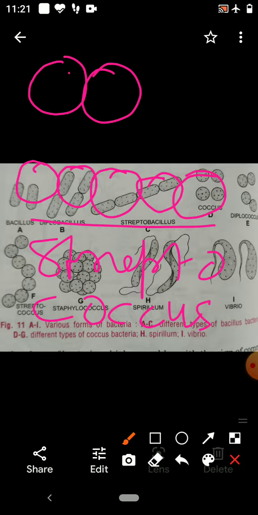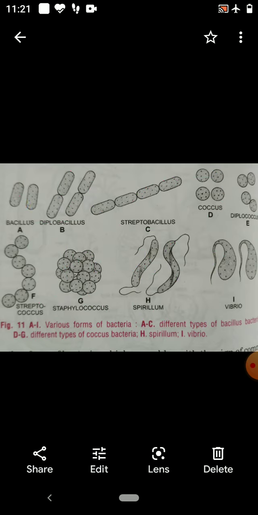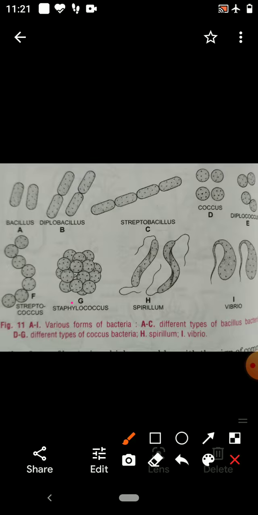And when a group of spherical bacteria makes an irregular shape like this, that is Staphylococcus.